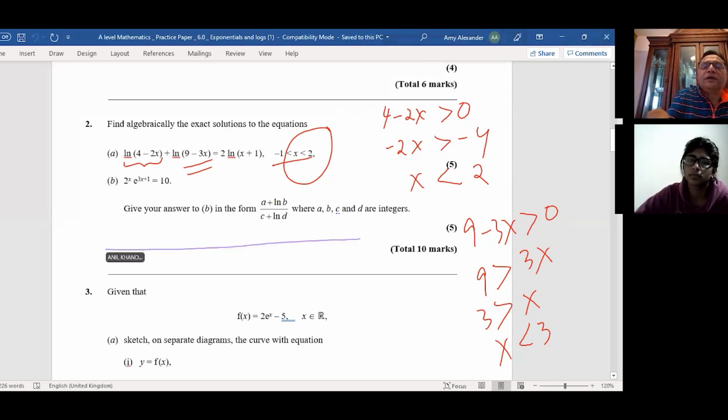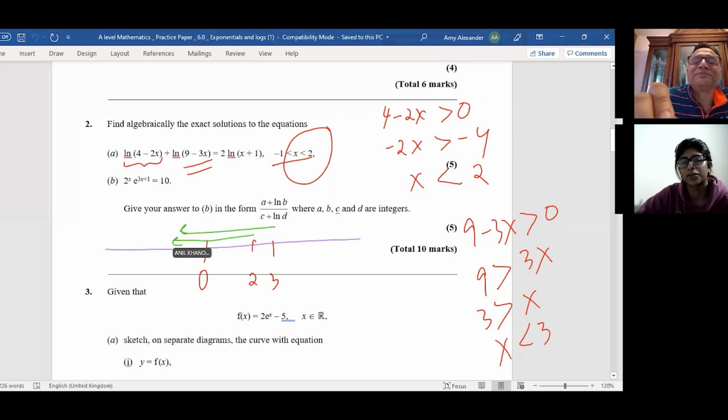So you have your points, let's say 0, 2, and this is 3, right? If something is less than 3 and also less than 2, what will you prefer to write? Oh, the 2. Yes. Do you see that? This is our restriction. Because the 3 one says that 2 is included, but with the 2 one, 2 is not included, so then this will not be valid. Therefore, you'll go with that.